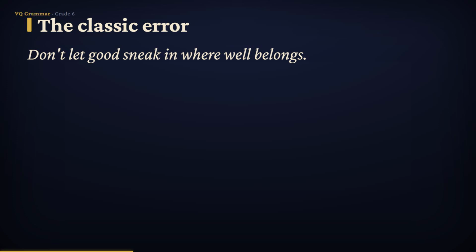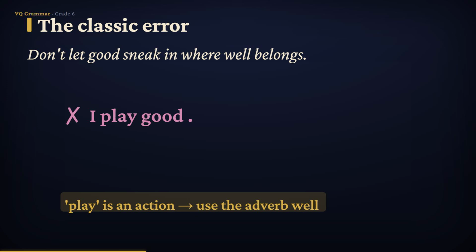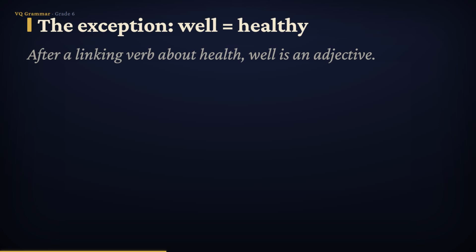Here's the mistake you hear all the time. I play good. It sounds okay in casual talk, but it's not correct, and here's why. Play is an action, a verb, so it needs an adverb to describe it, not an adjective. The right version is, I play well. Well is the adverb, and it matches the action play perfectly. So whenever you catch yourself saying, I did good at something you did, an action, swap in well. I did well.